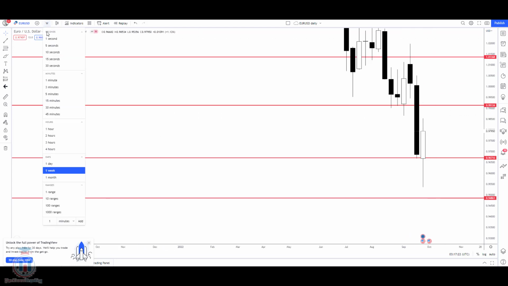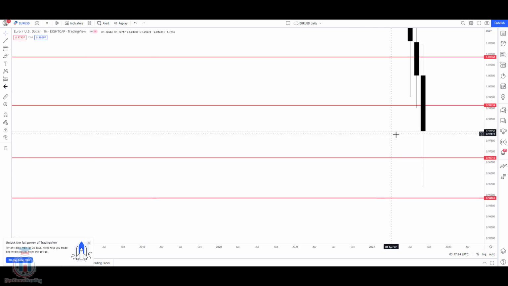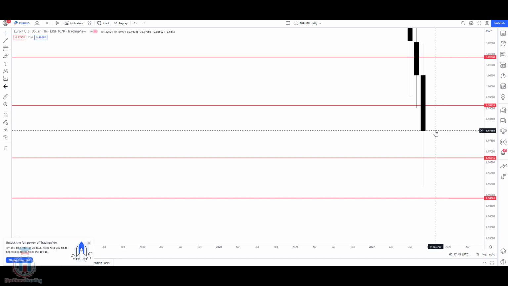If we take a look at the monthly time frame, we can see that the price has bounced a lot from this level. So the next month is starting from here, and there is a possibility that the price will try to continue to move down in the next month. But first we are expecting on lower time frames that the price continues to move up, making a retrace, and then we will see what can happen.